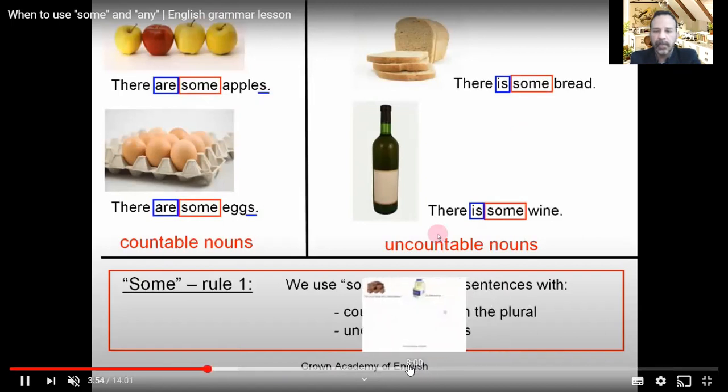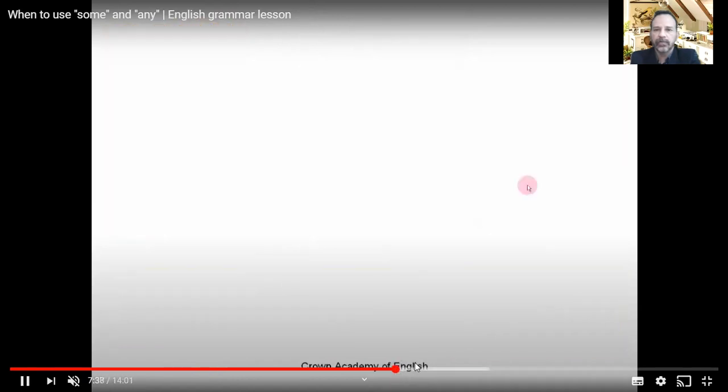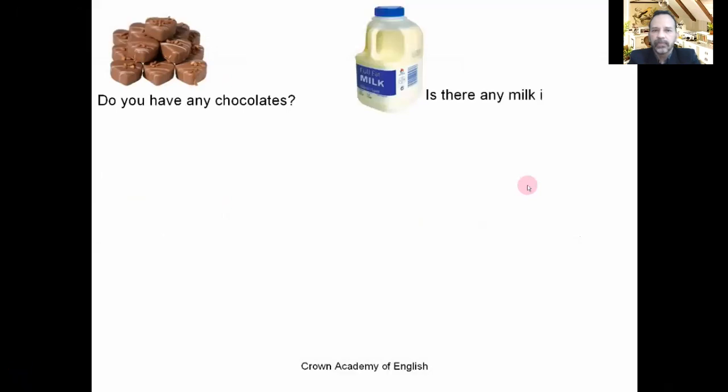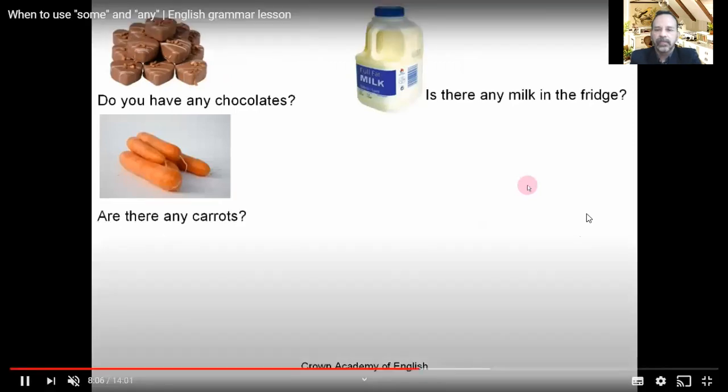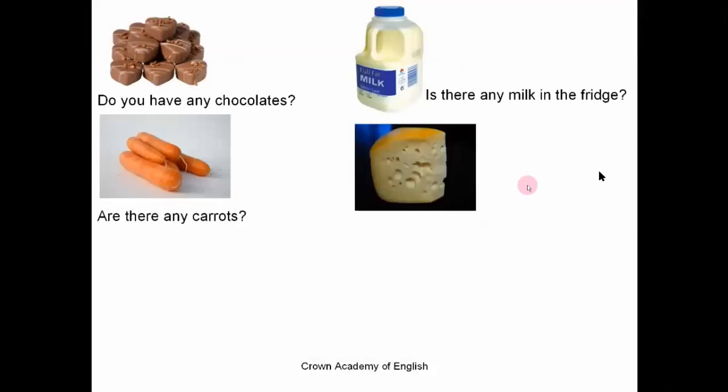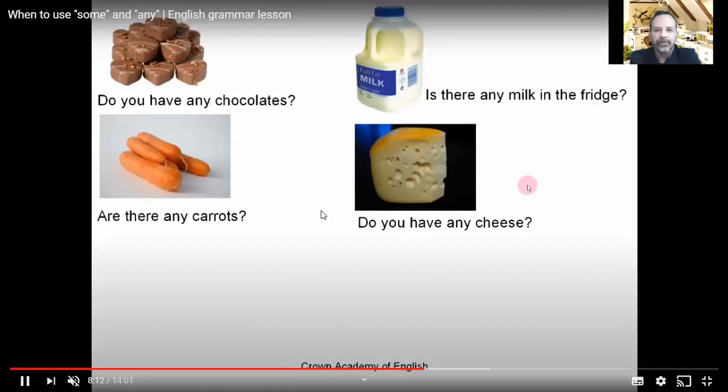Okay. Now, let's go to the second part, which is questions. Okay? How to make questions. We have chocolate. Pay attention. Chocolate. That's the first word. And the question. Look at the formation of the question. It says, do you have any chocolates? Is there any milk in the fridge? Are there any carrots? Do you have any cheese?